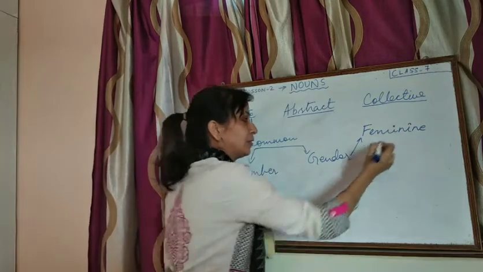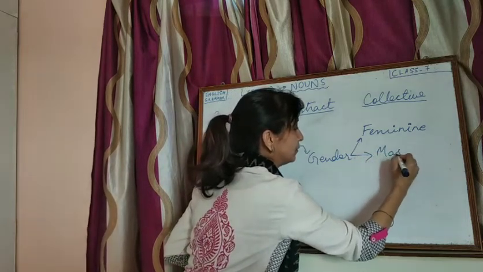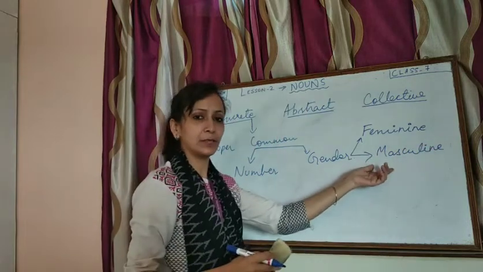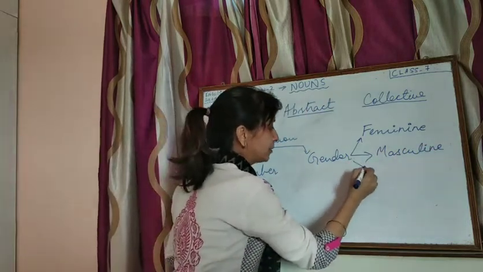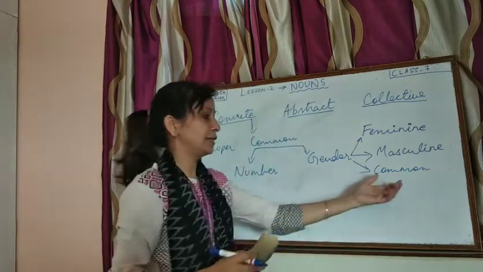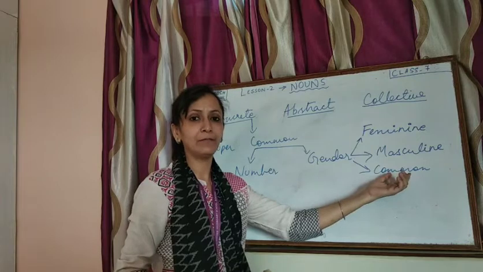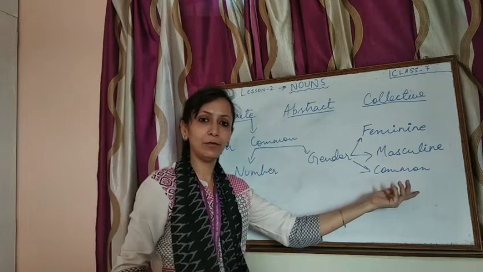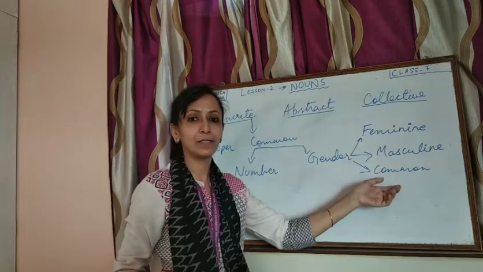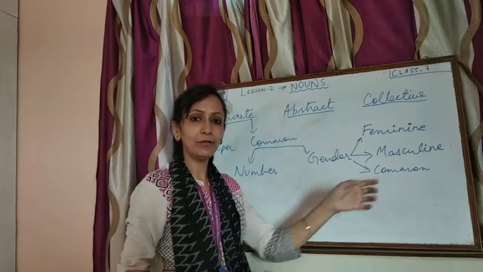Feminine gender means the female of any person or animal. Then we have masculine, the male of any person or animal. Then we have common gender, those nouns that can be either male or female. Like teacher can be female or male. A student can be male or female. Like professor, like doctor. They all fall under the category of common noun.